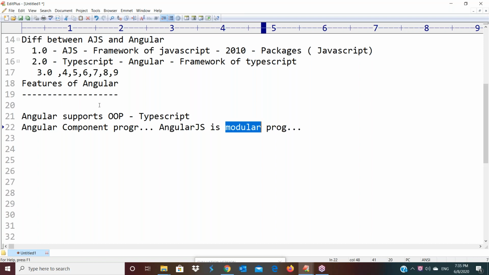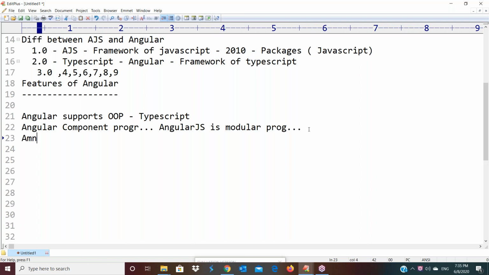Understood? So here, when you are coming to this first point, Angular supports object-oriented programming, but not AngularJS. Angular programming is component programming. AngularJS is modular programming. In component programming, we are taking the support of classes. In modular programming, we are using functions. So that's why component programming is very much faster than modular programming. That's the next point.